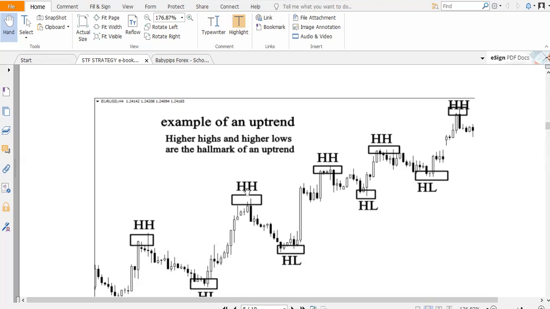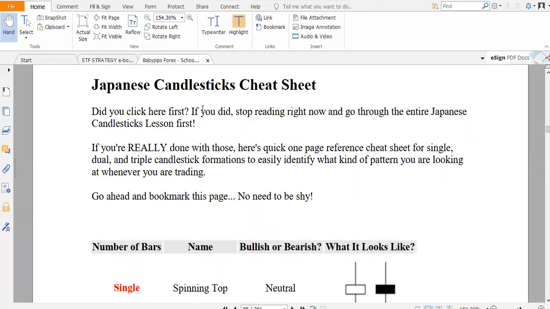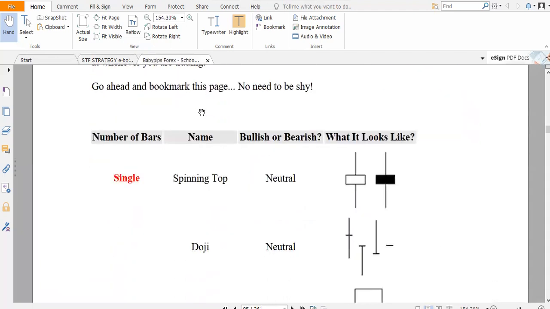When the market retraces, this is what we call a pullback, a retracement back. When the market retraces back, we time when this retracement or higher low touches the moving averages that we use in our strategy. When it touches this point, this is where you use the candlestick patterns that you learned in BabyPips. This is just the BabyPips PDF. We as a team keep coming back here, because this is where you'll get most of this.